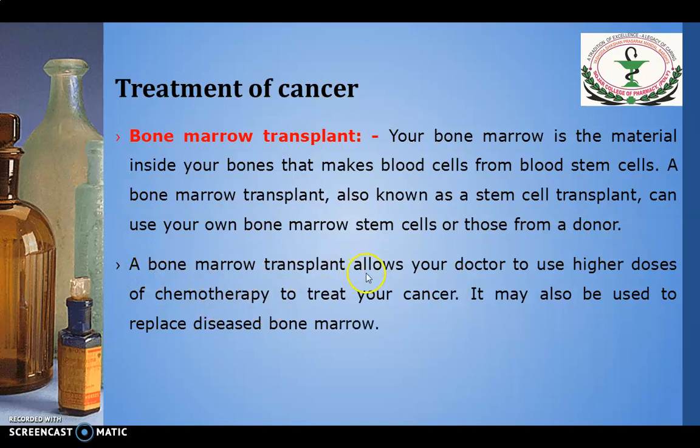A bone marrow transplant allows your doctor to use higher doses of chemotherapy to treat your cancer. This may also be used to replace the diseased bone marrow.